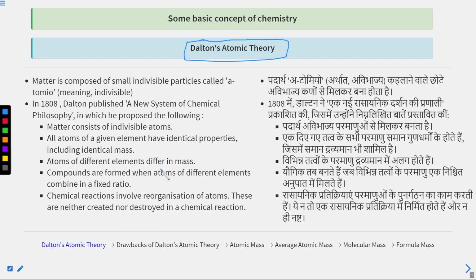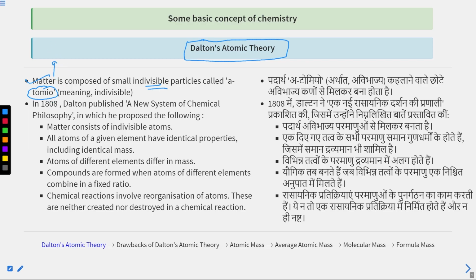So in this Dalton's atomic theory, John Dalton provided his postulates. So what are the postulates of Dalton's atomic theory? Let's understand one by one. Matter is composed of small indivisible particles called atoms. And this word atom comes from the word alpha tomio. It means indivisible, uncuttable, right?